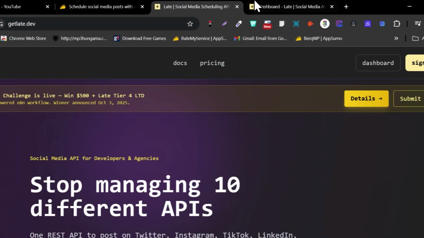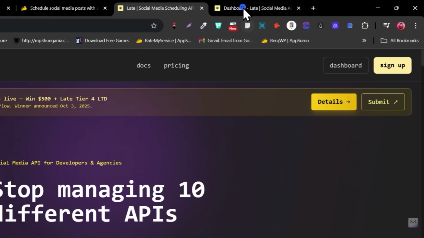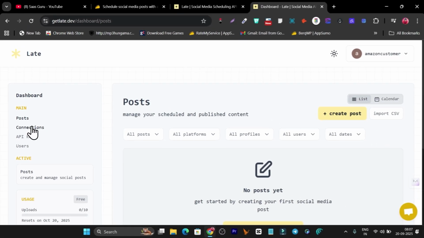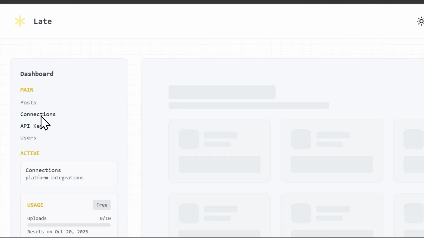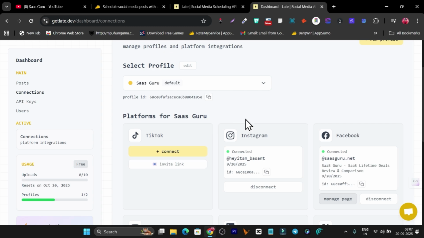Now let me give you a detailed demo and tutorial of this platform. So once you get the lifetime deal, this is the sign up button. You just click it, and after that you will be in the dashboard here. In the dashboard, first we are going to connect our social media platforms. So simply go to the connection, and here it first asks you to create a profile. Click here on create a profile, and after that you will be able to access all these social media channels.